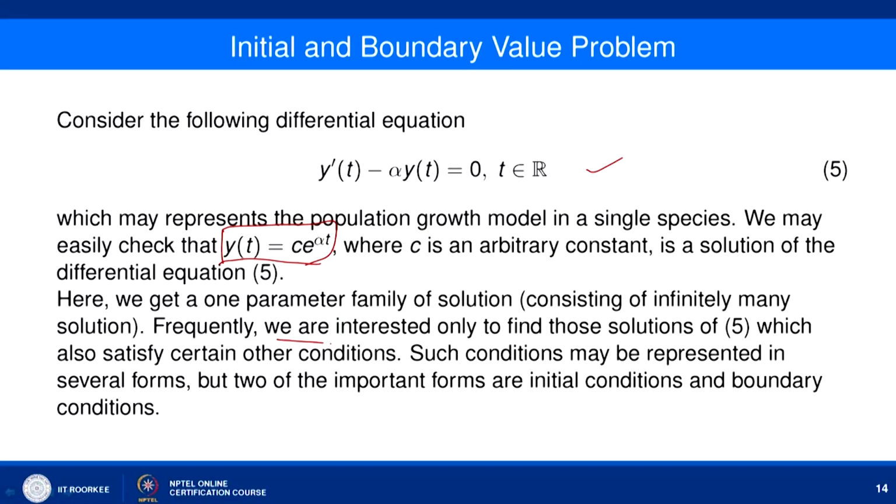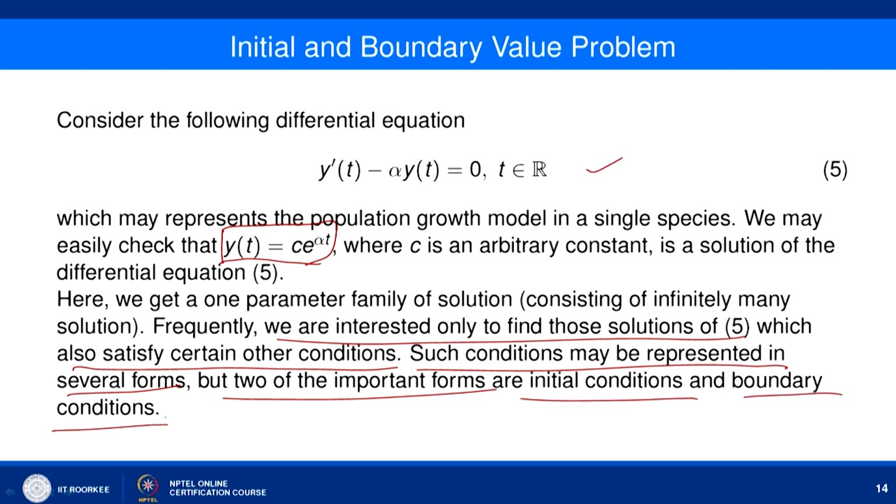Frequently we are interested only in those solutions which also satisfy certain other conditions, and such conditions may be represented in several forms, but the most important forms are initial conditions and boundary conditions.